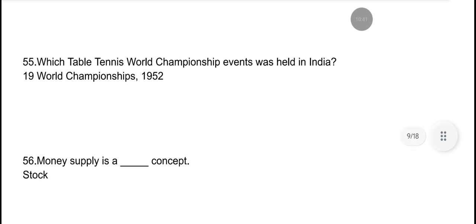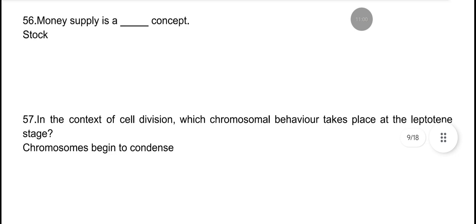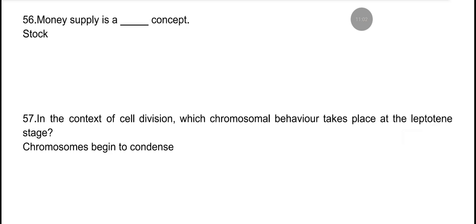Which table tennis world championship events was held in India? It was 19th World Championships, 1952. Money supply is a dash concept. It is a stock concept.